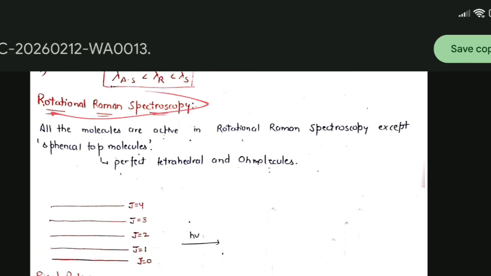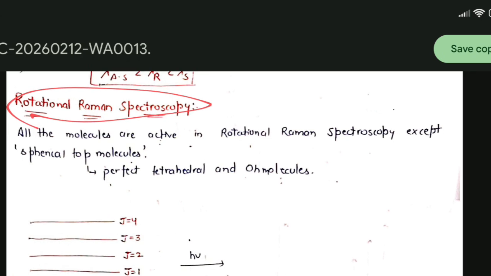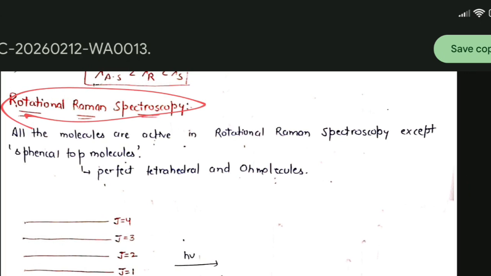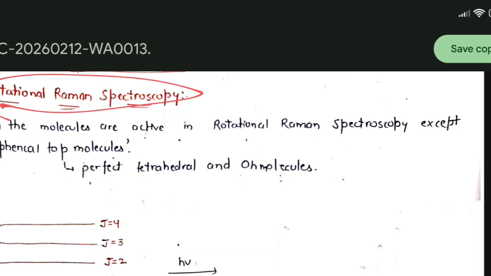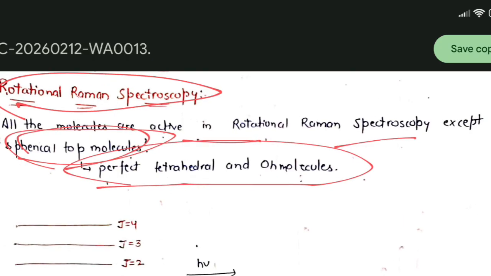Now we will come to rotational Raman spectroscopy. Raman spectroscopy includes two types: rotational Raman spectroscopy and vibrational Raman spectroscopy. In rotational Raman spectroscopy, all molecules are active except spherical top molecules, which are perfect tetrahedral and octahedral molecules.